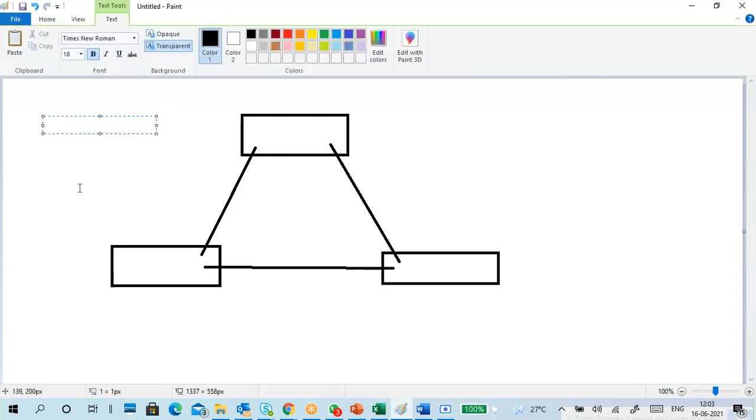Mesh. Yes. How to prevent those loops? STP, spanning tree protocol. Very good. Spanning tree protocol prevents the loop.